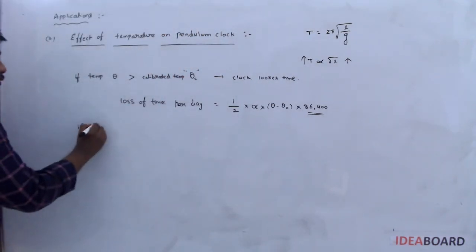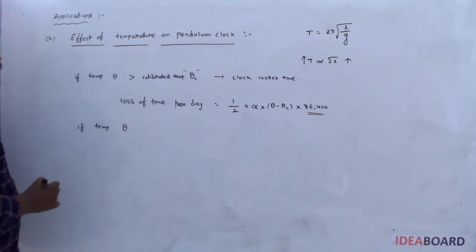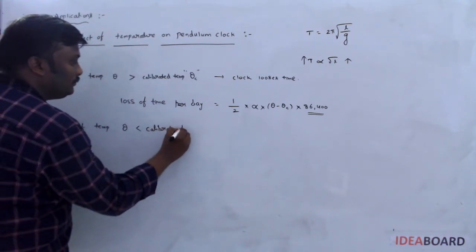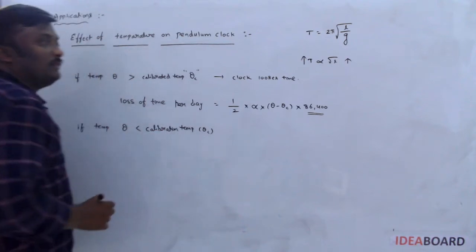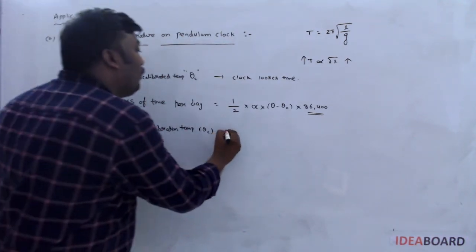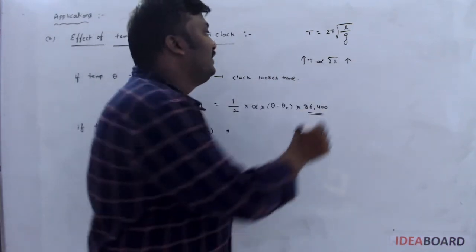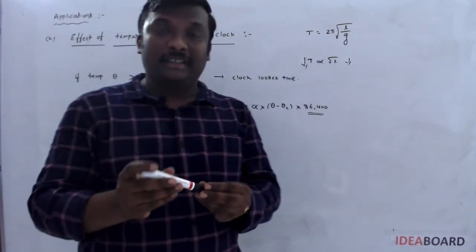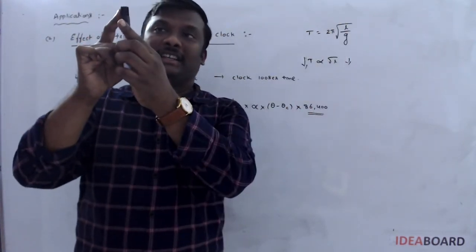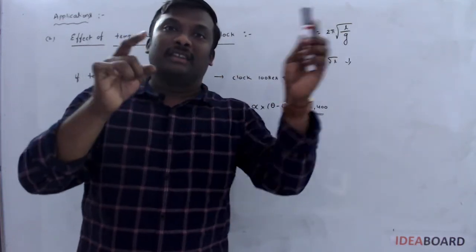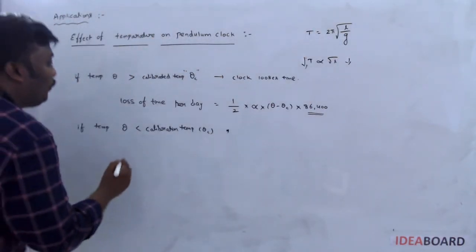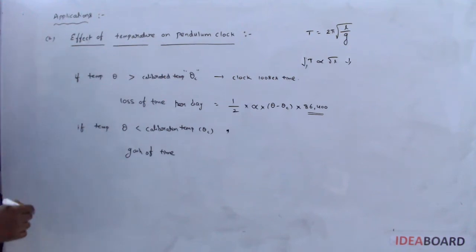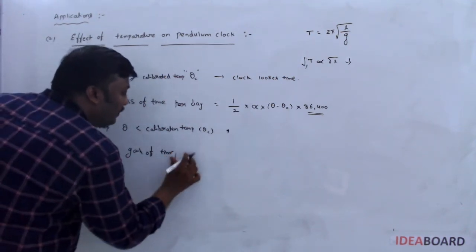Now suppose the temperature where you measure is lesser than the calibration temperature. What happens? The length decreases. Whenever the length decreases, the time period decreases. Time period decreasing means the time taken to complete one oscillation decreases. That means it makes more oscillations. Whenever it makes more oscillations, what happens? Gain of time takes place.